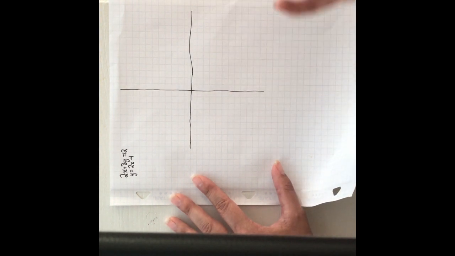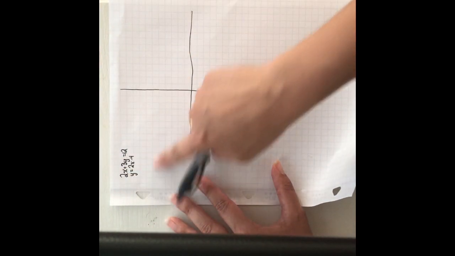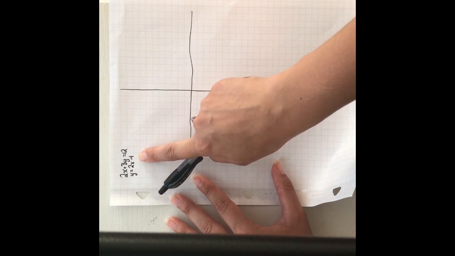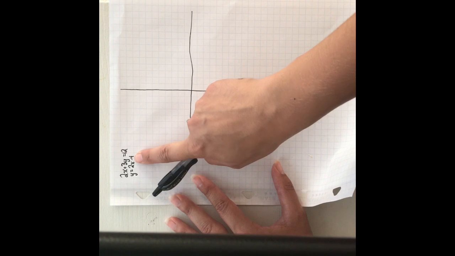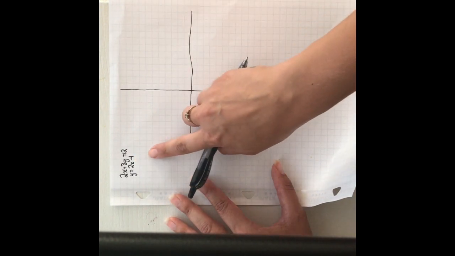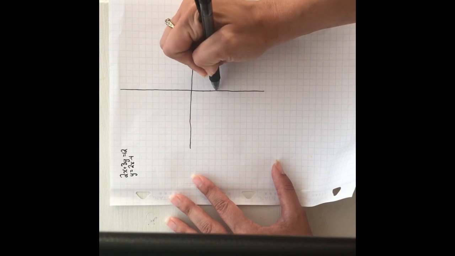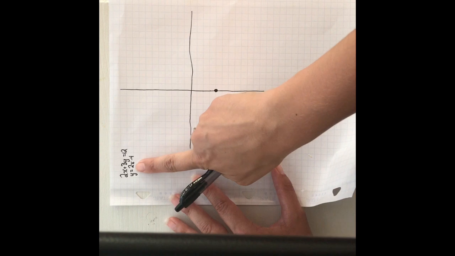So with graphing, obviously we want to graph our 2 equations. So when we graph, this number that's a constant is our y-intercept. That's where your line is going to cross the y-axis. In this case, it's -4. So I'll start at -4, 1, 2, 3, 4, and put a dot. And my slope is 2.